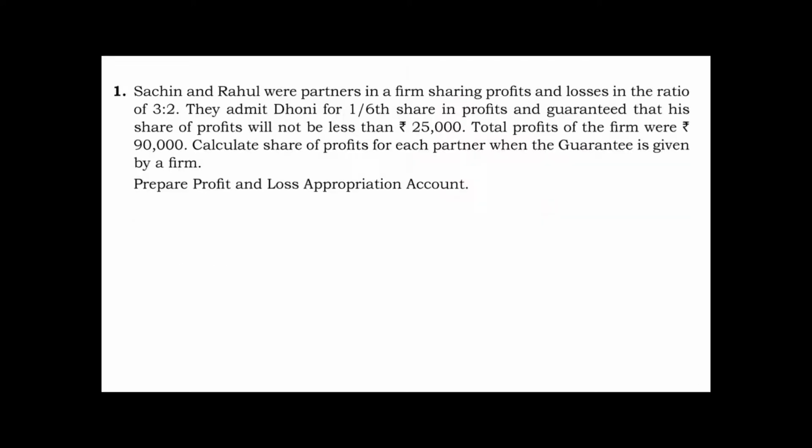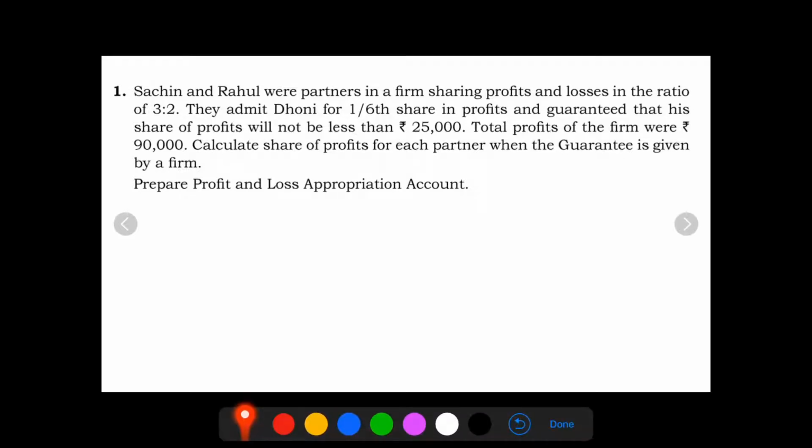Question number 1. Sachin and Rahul are partners in a firm sharing profits and losses in the ratio of 3:2. They admit Dhoni for 1/6 share in profit and guaranteed that his share of profit will not be less than rupees 25,000. Total profits of the firm were rupees 90,000. Calculate share of profits for each partner when the guarantee is given by a firm. Prepare profit and loss appropriation account.